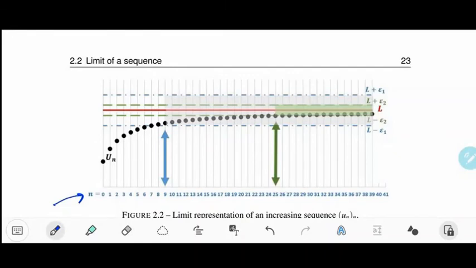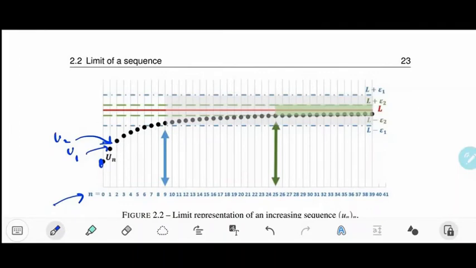Okay, so this is u0 in here, and then this is u1, and this is u2, and etc. So this is a sequence that is always going a bit up. It's going upwards, and then it's approaching the red line, which is L.